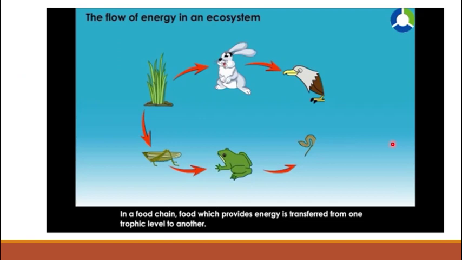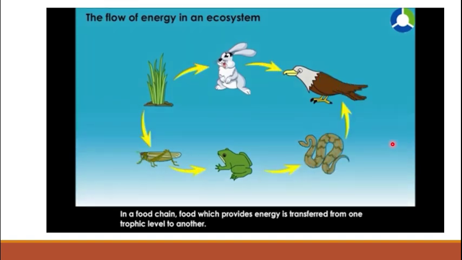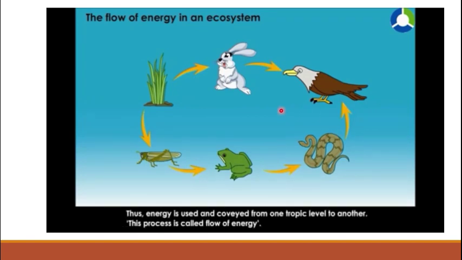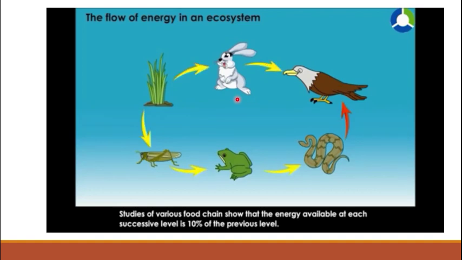Now we will see the flow of energy in an ecosystem. A food chain shows how energy is transferred from one level to another level. So this is also named as a trophic level. What is happening here? The movement of the arrow is shown in the direction of energy flow. Energy is conveyed from one level to another level. So this is named as the flow of energy.